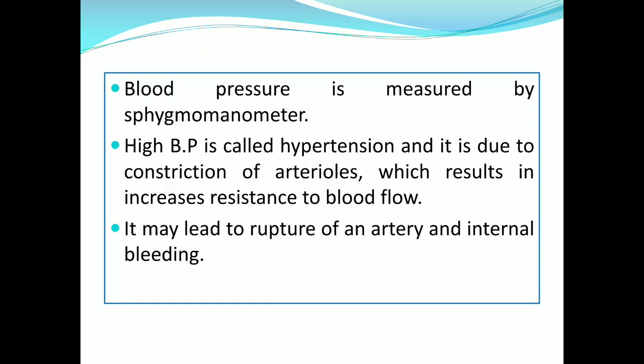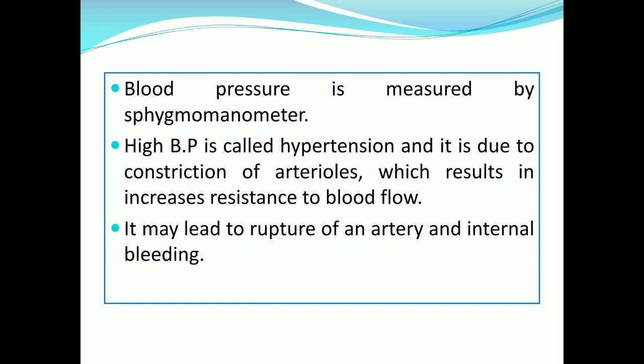Blood pressure is measured by an instrument called a sphygmomanometer. What is it called? Sphygmomanometer. High blood pressure is called hypertension. And how is it caused? It is caused by the constriction of arterioles.